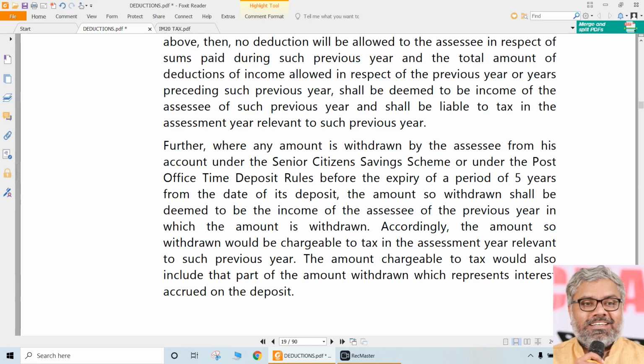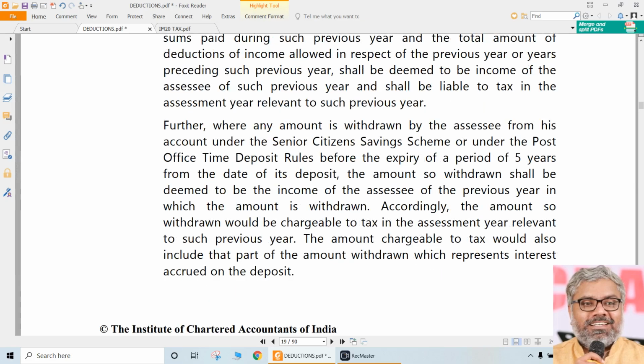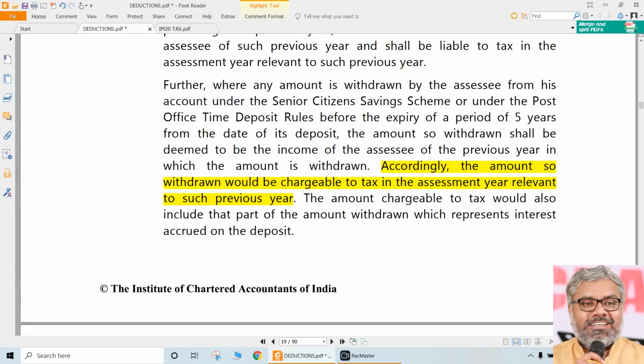But the question comes, sir, what if this person withdraws the money before 5 years? What happens? Simply, the amount so withdrawn would be chargeable to tax in the assessment year relevant to such previous year. Why? Because the government has given you a deduction for the investment and you claimed the deduction happily when you invested. But there was a condition attached to that investment also: you cannot take out this investment for a certain period of time. But you violated that condition.